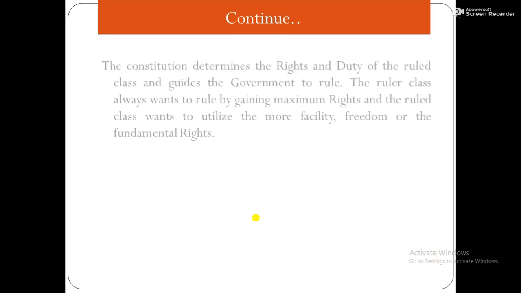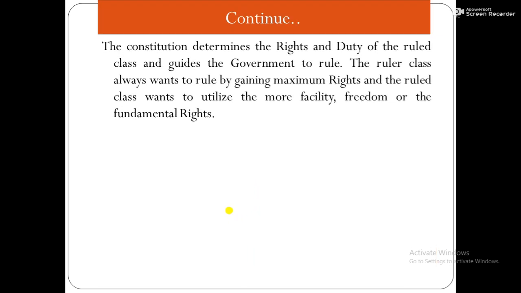So look at here. The Constitution determines the rights and duties of the ruled class and guides the government to rule. The ruler class always wants to rule by gaining maximum rights. The ruler, that means the leader, always wants to rule the nation by securing maximum rights.